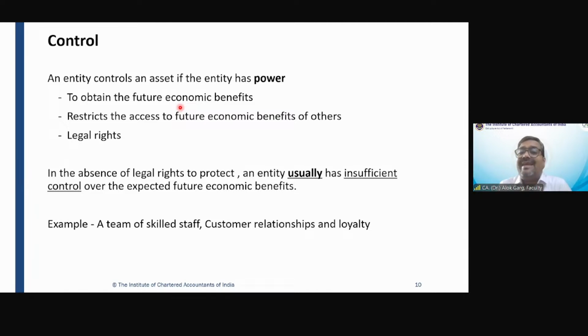Second, restrict the access to future economic benefit of others. It can restrict the access to others also. Let's say I've written a book on Ind AS, and on that book I have a copyright. I have a copyright of the content of that book.